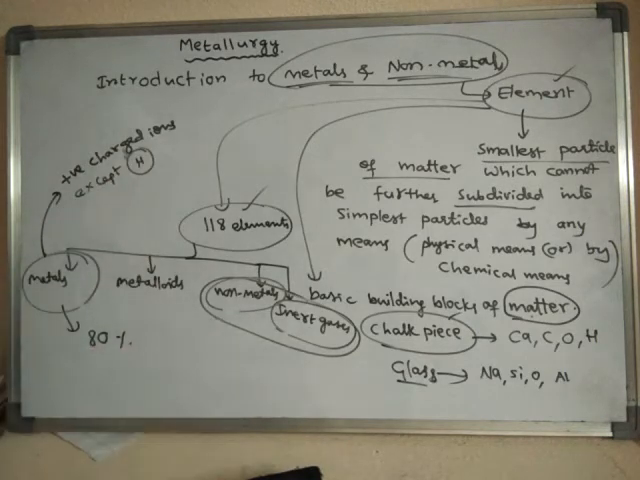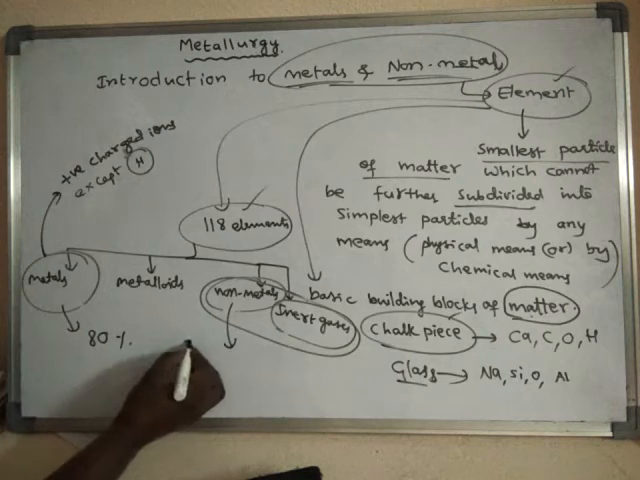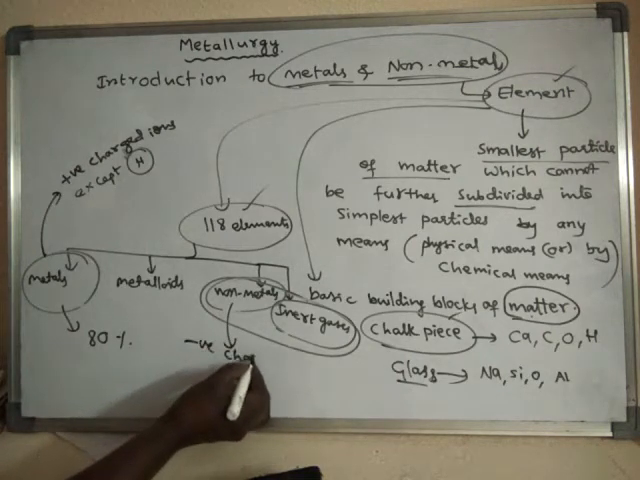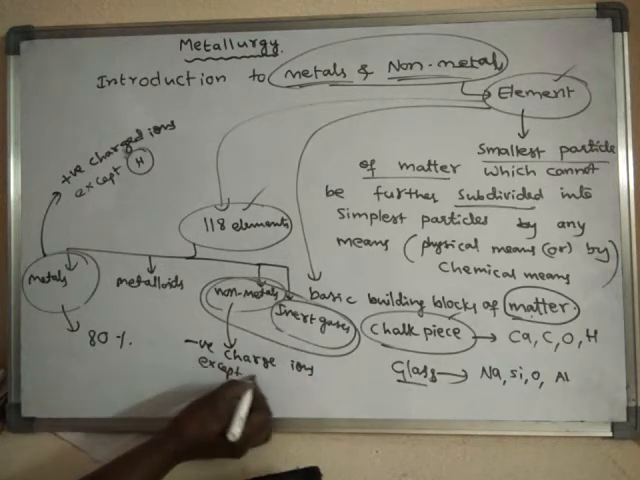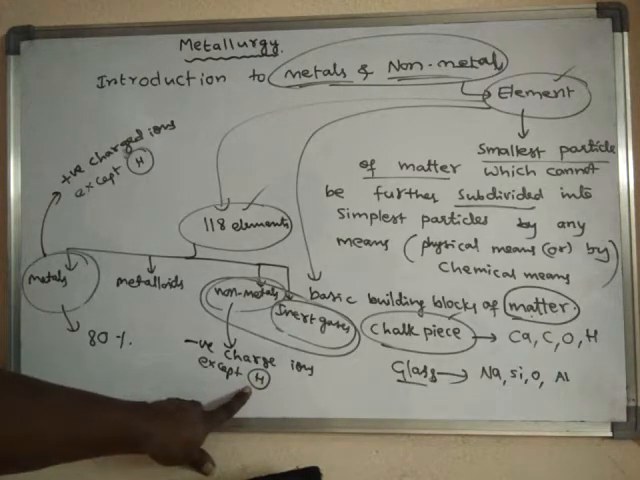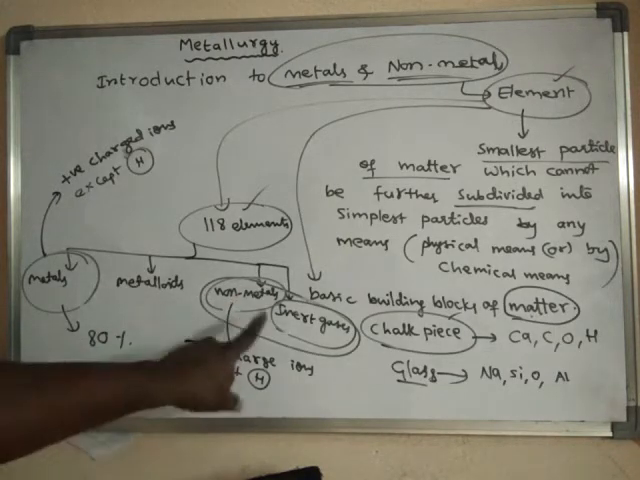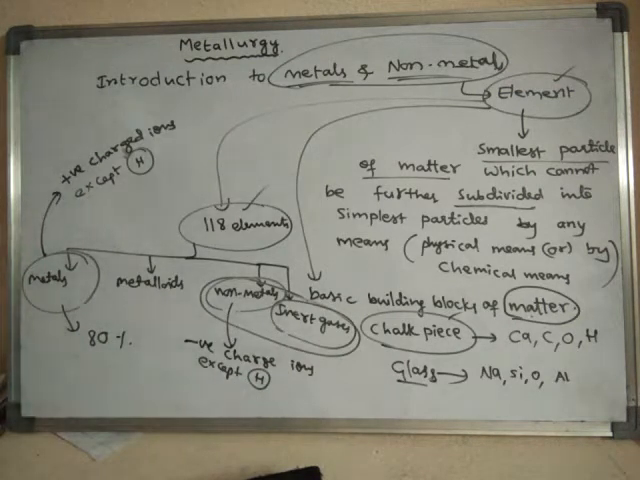Non-metals: all elements which form negatively charged ions are non-metals, except hydrogen. Hydrogen is a non-metal, but still it forms positively charged ions. So all non-metals form negatively charged ions except hydrogen. Hydrogen forms positively charged ions, like this.